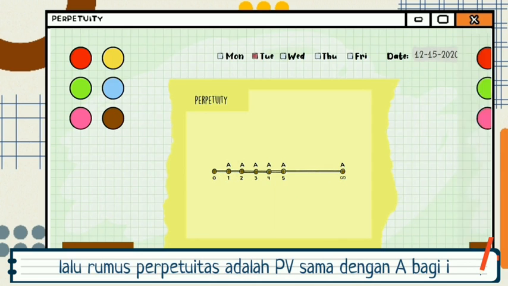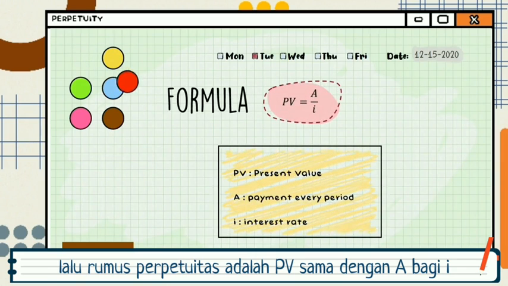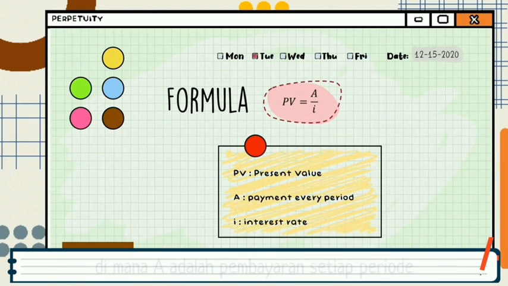Then, the formula of present value in perpetuity equals A divided by I, where A is the payment every period and I is the interest rate.